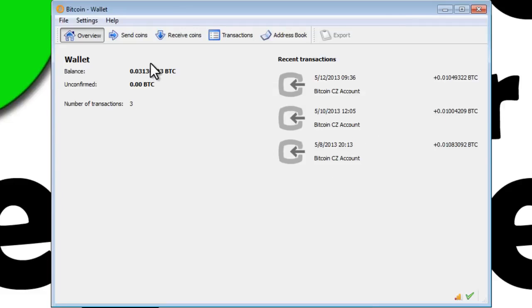And so once you download the Bitcoin wallet and run it, it will attempt to sync with the entire network, and you'll see a little progress bar down here at the bottom, and it will begin to sync. Now go ahead, leave it alone, let it sync. There's nothing that we're going to do with this right now, but we need it for later in the video tutorial.